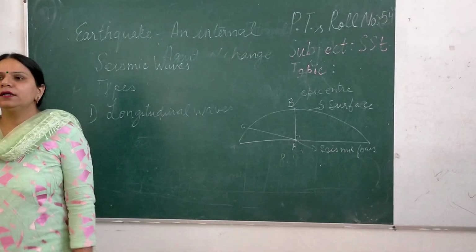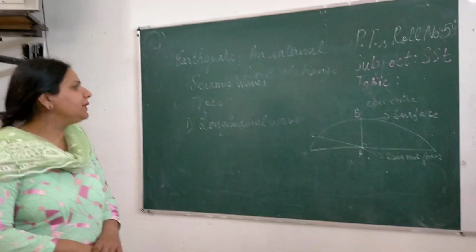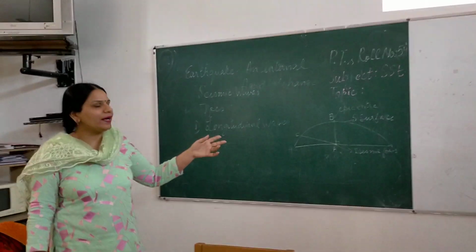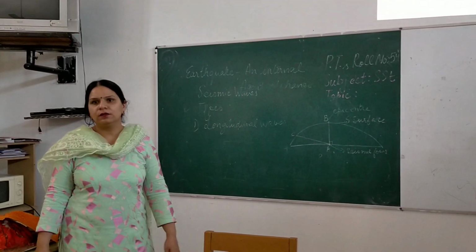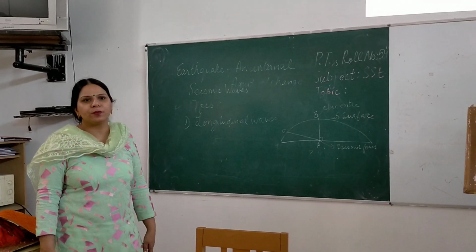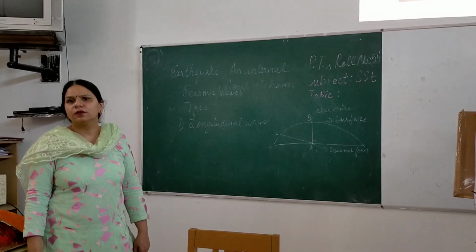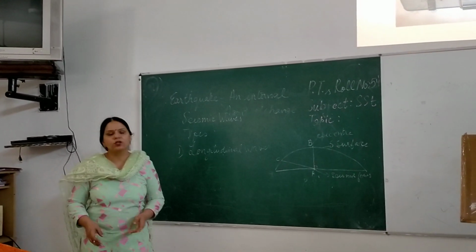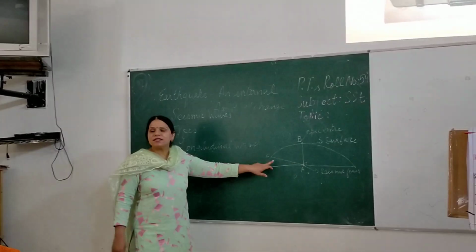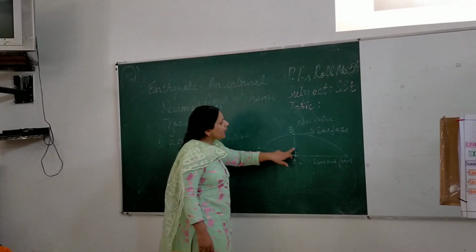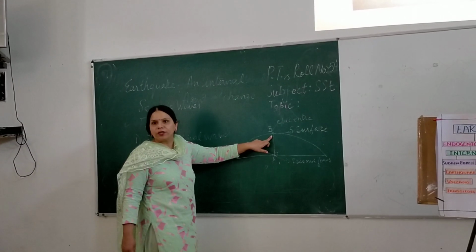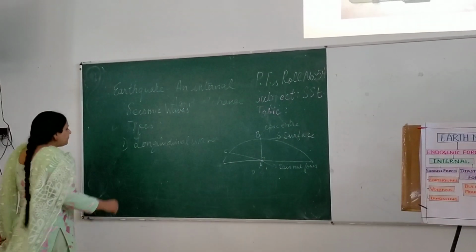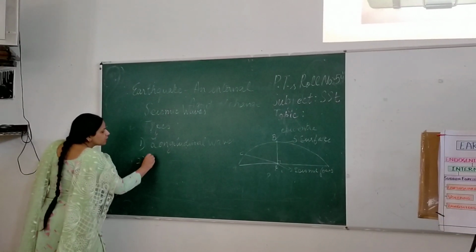Now one of you please tell me which line is greater, AB or AC? You can see it through observation. Which is longer, AB or AC? AC. AC is longer. Yes, Ashima, you're right. AC is longer. Now this AB represents the longitudinal wave, and AC represents the next type of wave, which is the transverse wave.